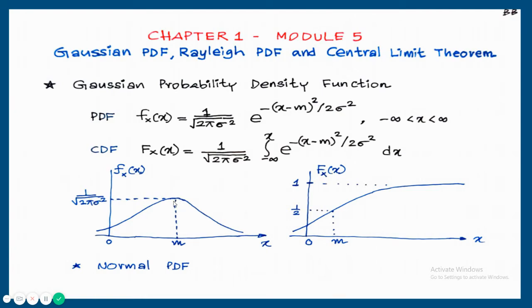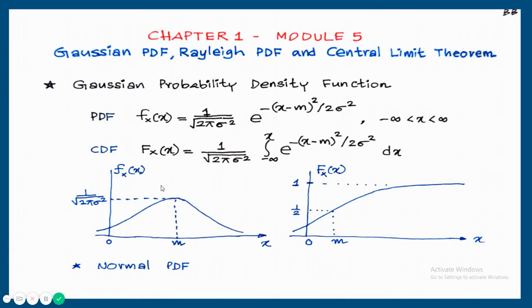So with respect to this axis, this distribution is symmetrical. The total area of this distribution is always 1. That is a fundamental property of PDF. So this portion will be 0.5 and this portion will be 0.5. So area up to x is equal to m will be 0.5. From m to infinity, area will be 0.5.